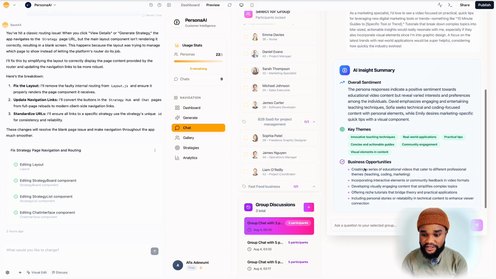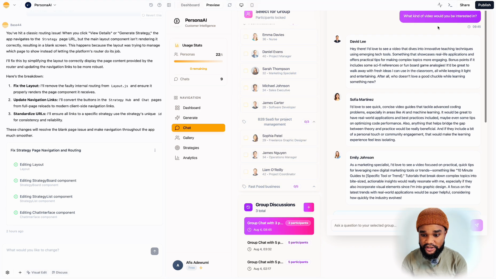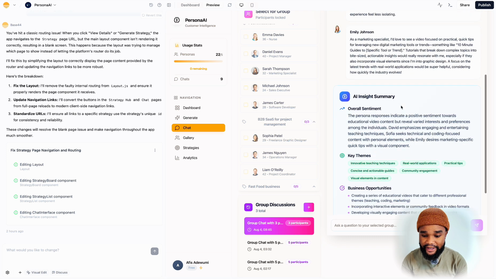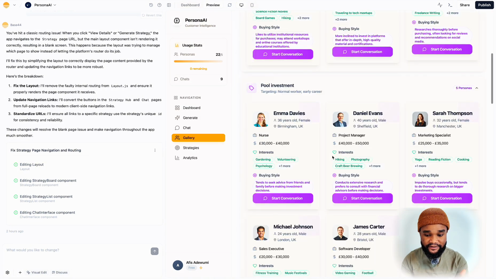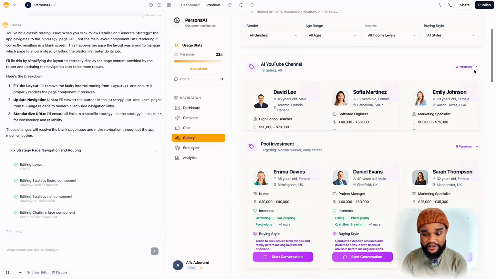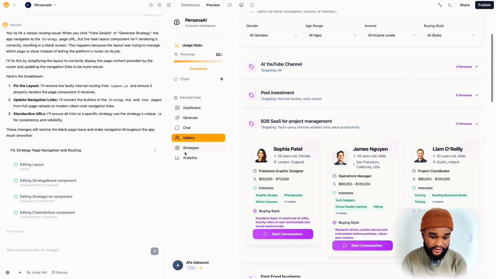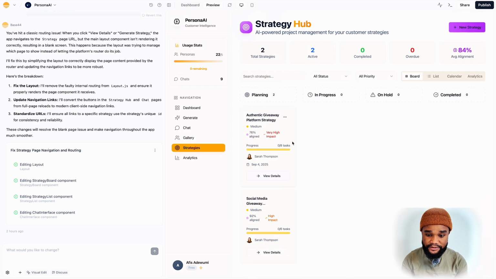Again, this one is a conversation. So how it works, I ask the question, and then they all reply, and then the insights will put everything into a summary so you can easily digest them. And here you have the gallery where you have the list of all the personas that you've created, many more. And then here's a strategy board.